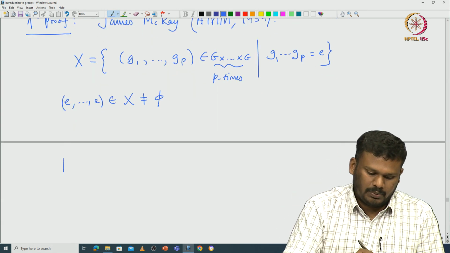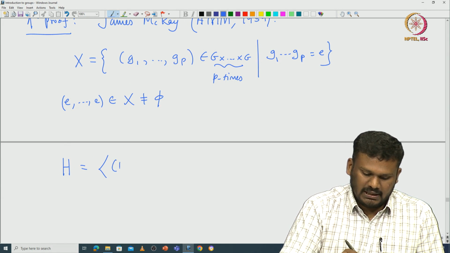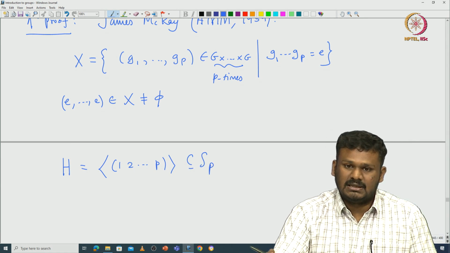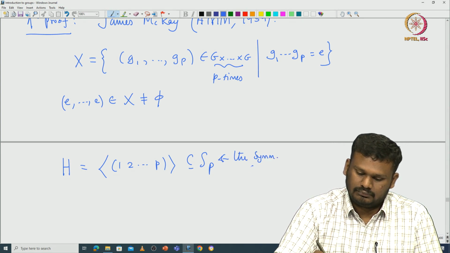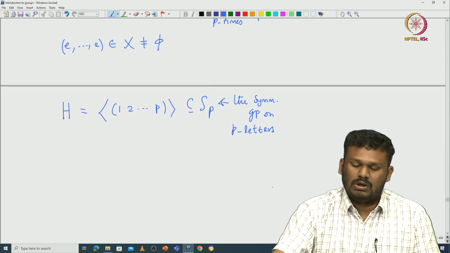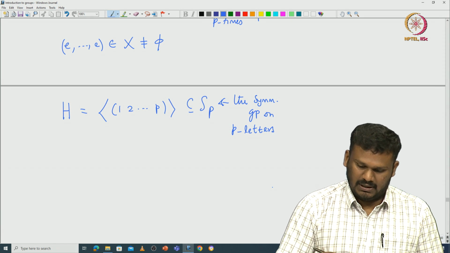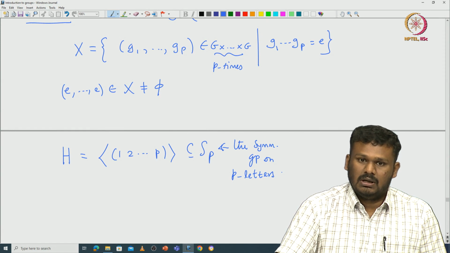So, what is your group H? You take H to be the cyclic group generated by the cycle (1 2 ... p) inside S_p. S_p is the symmetric group on p letters. You take this cycle and then take the subgroup generated by it inside S_p. S_p naturally acts on G cross ... cross G, p times.